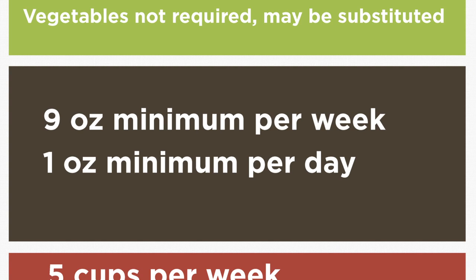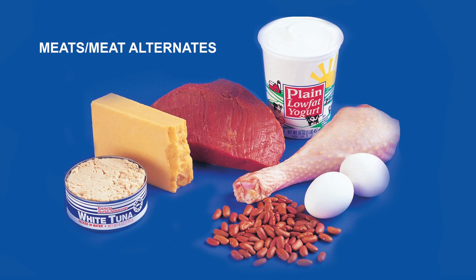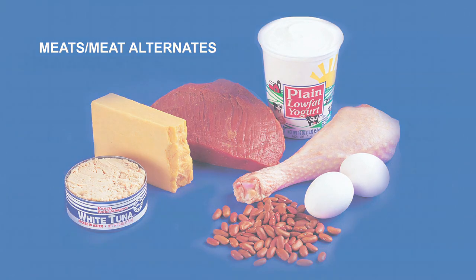At least half the grains must be whole grain rich for school year 2013-14, and in the school years 2014-15 and beyond, all grains must be whole grain rich for all grade levels at breakfast. There is no separate component for meats or meat alternates in the school breakfast pattern for grades 9 through 12. However, the menu planner may designate some meat items to be used as a substitute for part of the grain servings. Contact the menu planner for your school district if you have any questions about this option.